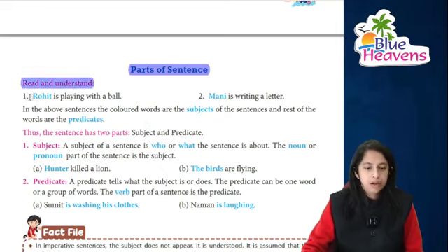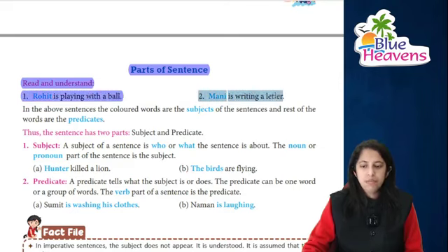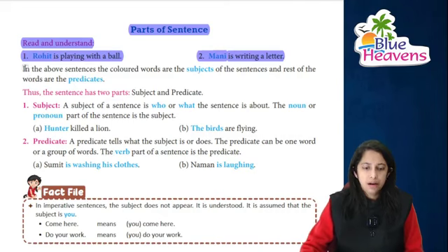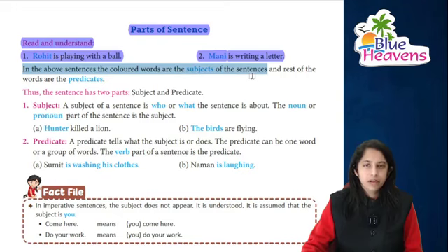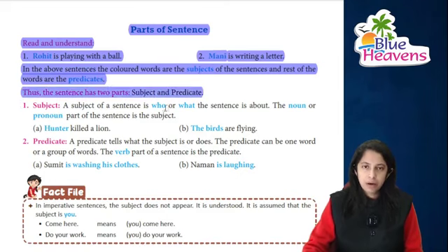Now just read and understand. Rohit is playing with the ball. Rohit play कर रहा है ball के साथ, and Mani is writing a letter. Mani एक letter लिख रही है. Now in the above sentences जो colored word है, they are the subjects of the sentence. और जो rest part है उसको हम बोलेंगे rest of the words are predicates, right? So thus the sentence has 2 parts. One is subject and the other one is predicate.